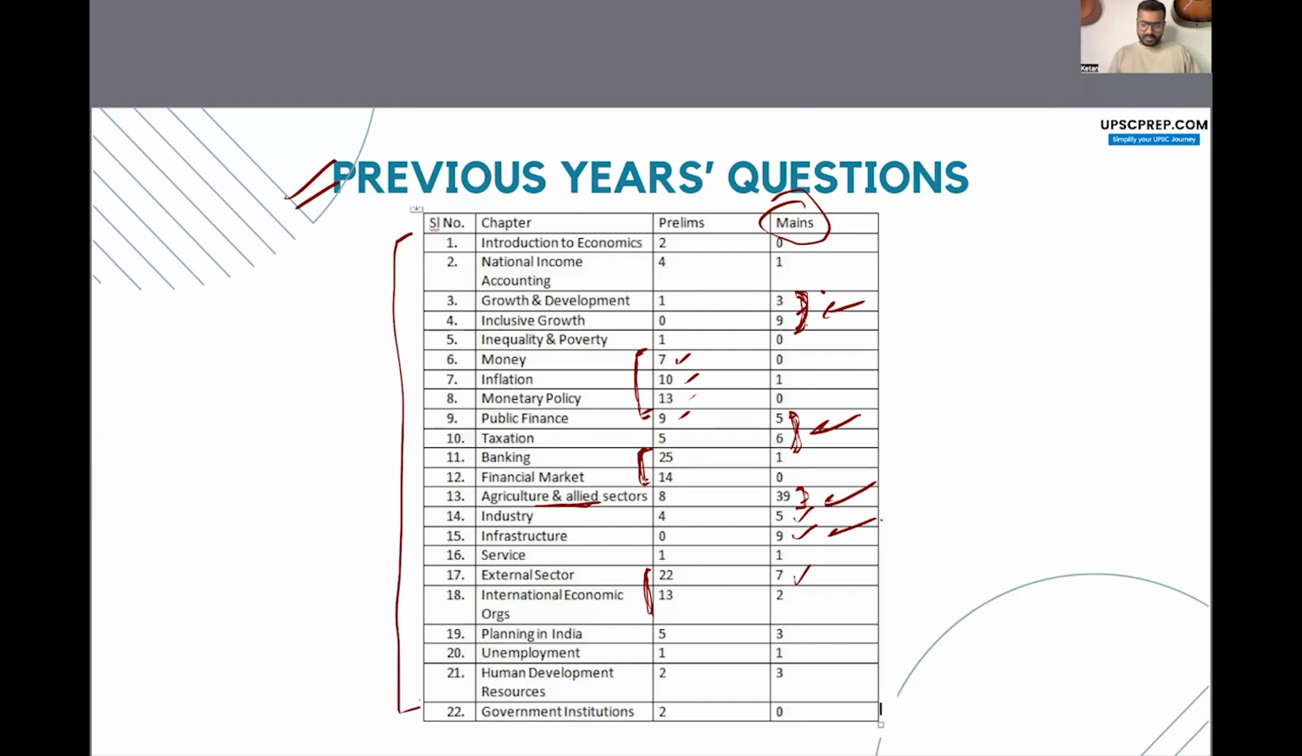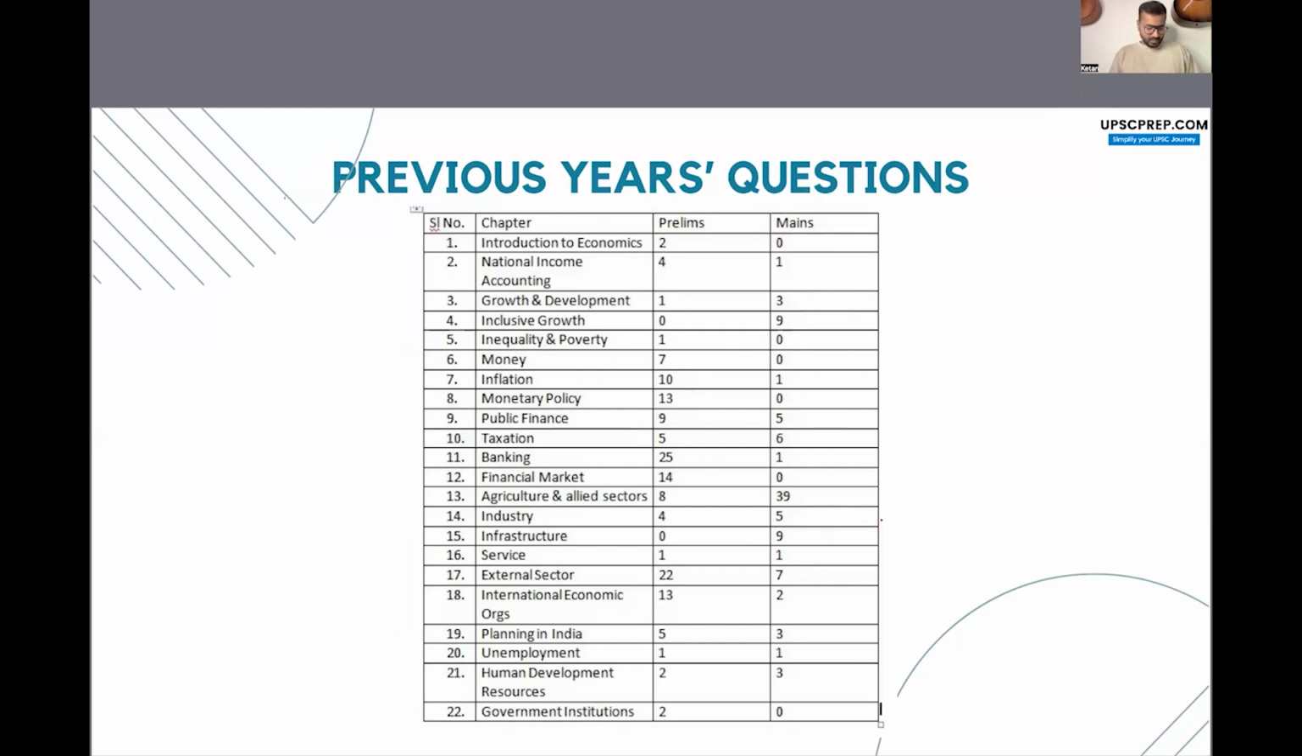Start में सब कुछ साथ में पढ़ रहा है, and only when the prelims starts approaching, so 2 months before prelims, you can start doing a more prelims focused preparation. And once the prelims is over, you can start a more mains focused preparation with mains focused answer writing, right?